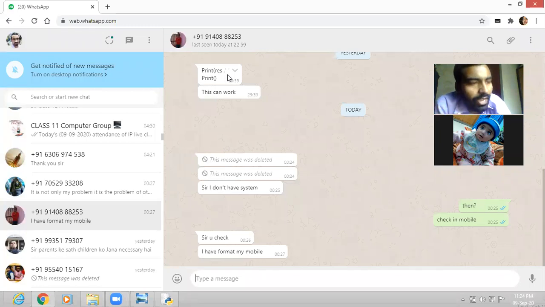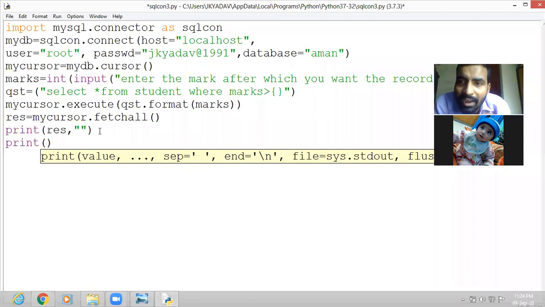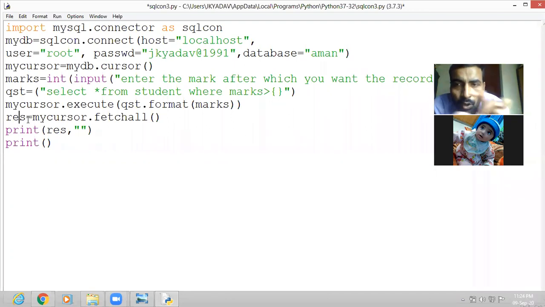That means same. Okay. And if you write the print command on the line below, okay, let me check that also. Then if you write print, then also it will not work, because here a loop is required to change the line. Okay, it is taking the whole record as one. In the res variable, the whole record, whole data is fetched at once. Okay, now if you check, press F5.